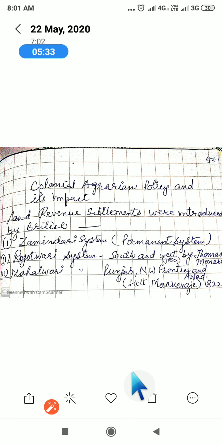At that time they took loans from the moneylenders, and sometimes their land was also taken by the Zamindars because they were not able to pay the land revenue.